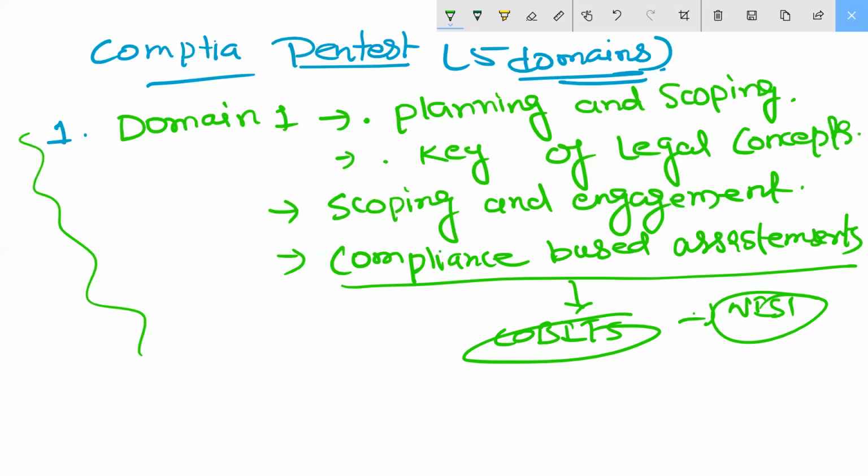Let me come to the exam perspective. What is coming inside your exam? The exam code is PT0-001. If you are planning to write the exam, here you have the exam descriptions.